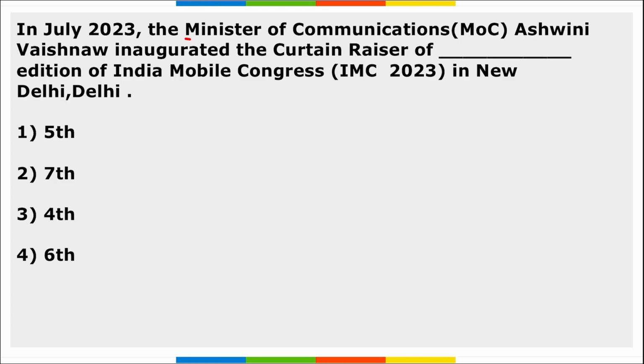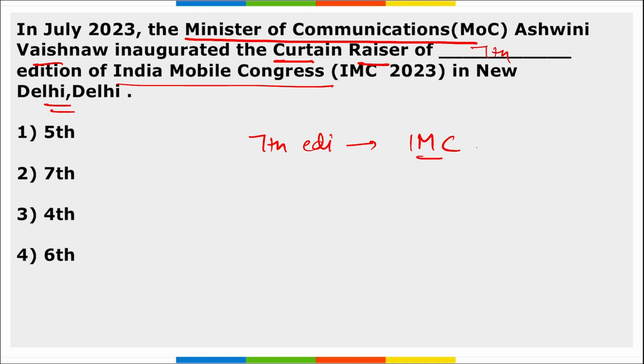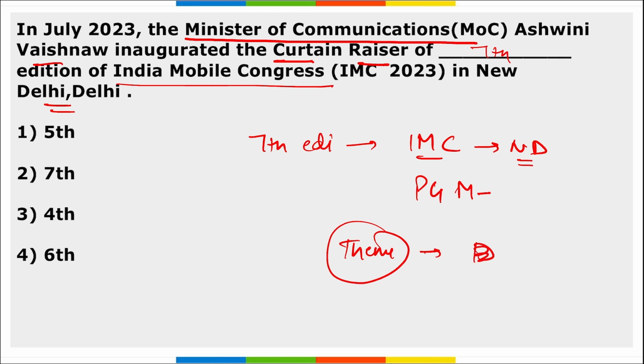Moving on, it is the Ministry of Communications, right? Minister of Communications Ashwini Vaishnaw inaugurated the curtain raiser of the 7th edition of the India Mobile Congress that was held in New Delhi. So we know that this is the 7th edition of the India Mobile Congress. This was held in New Delhi at Pragati Maidan. Correct? Here, remember, this was based on the theme global digital innovation. I repeat, this was based on the theme global digital innovation, that is scheduled to take place from 27 to 29th of October at Pragati Maidan.